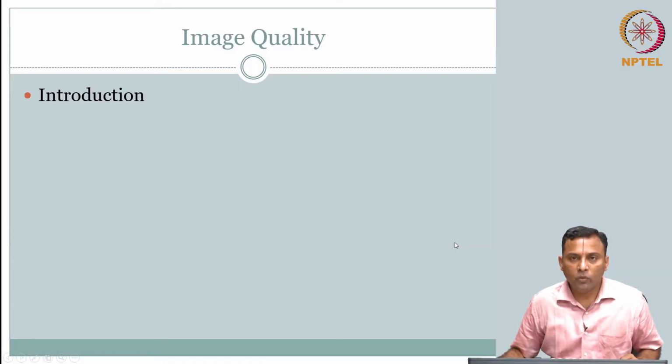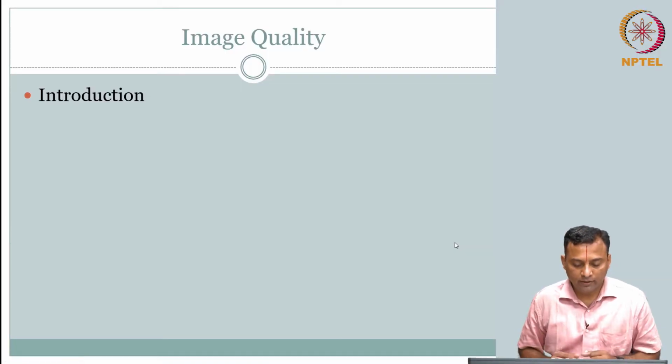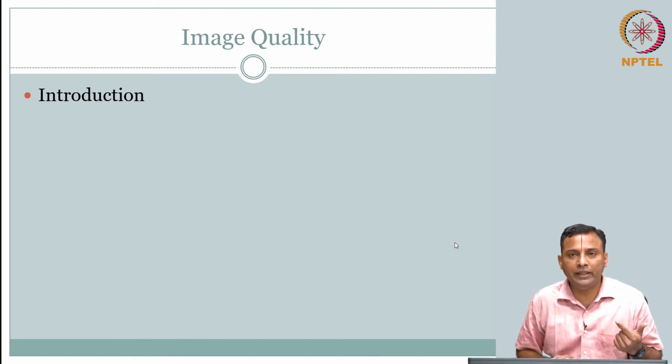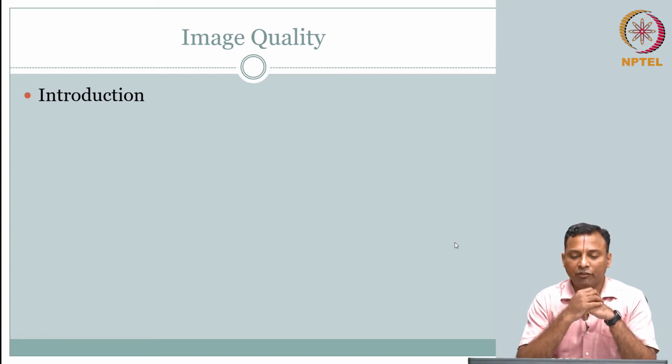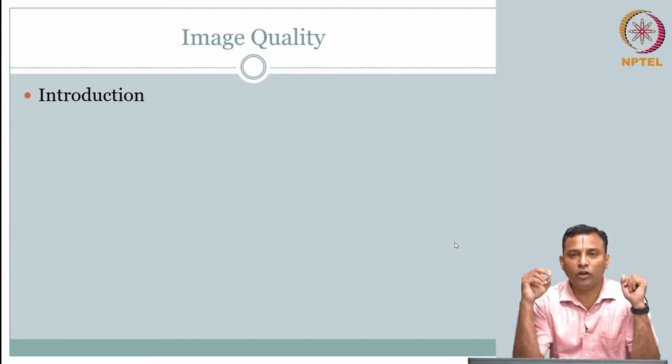Okay, so now we would like to get ahead with the next overview. Remember, we have not actually gone into the modalities per se. So we first did a quick review on 2D signals and systems, and now what we would like to do is get a hang of image quality. What do we mean by that?